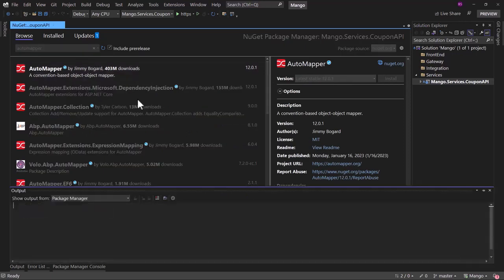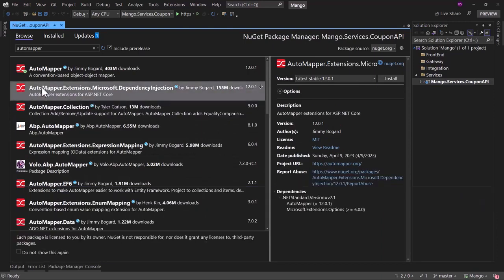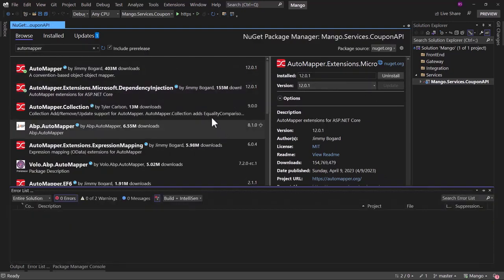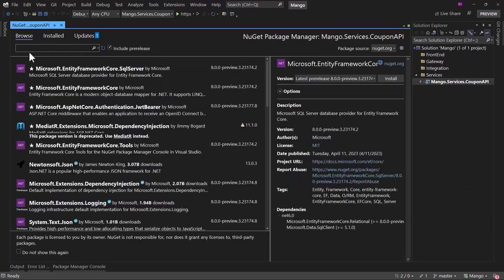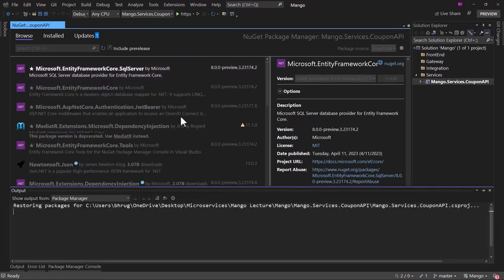AutoMapper, let me install that one. And we want to use AutoMapper using dependency injection. For that we will require automapper.extensions.microsoft.dependencyinjection. Perfect, we added both the packages for that. Now we need Entity Framework Core. You can see IntelliSense is already displaying me those packages, but if not you can search for them as well. Right here we have the SQL Server. Let me install that package.